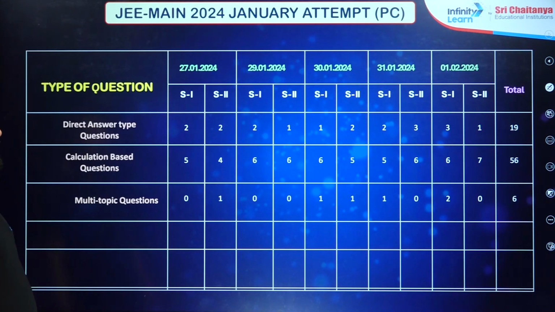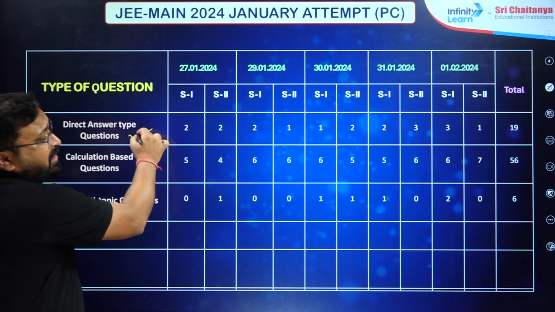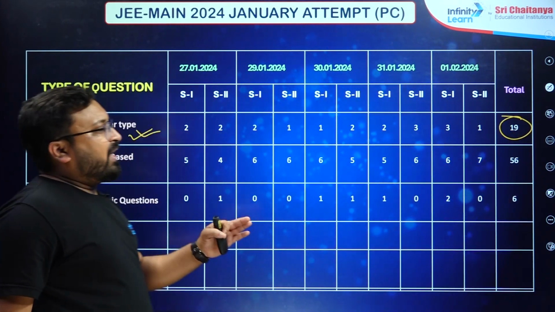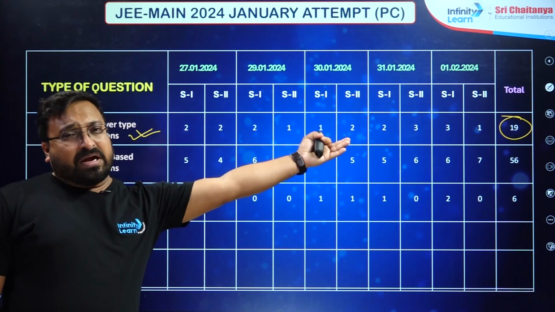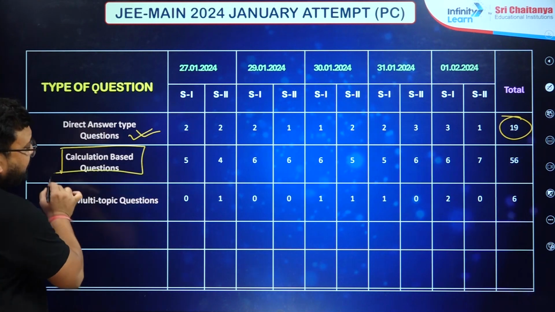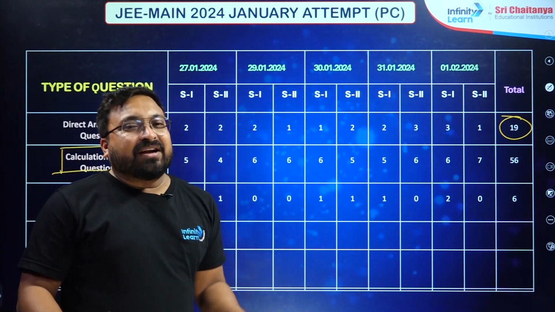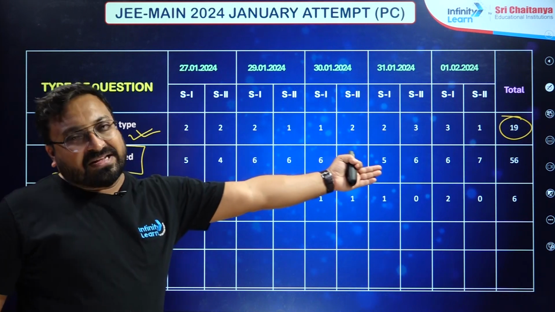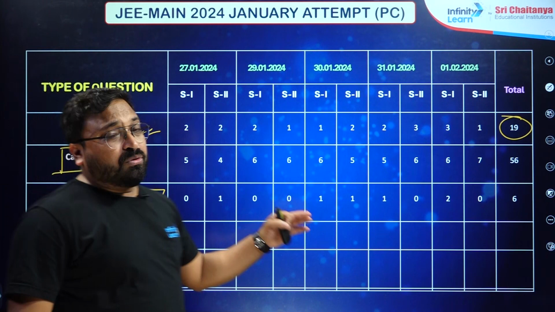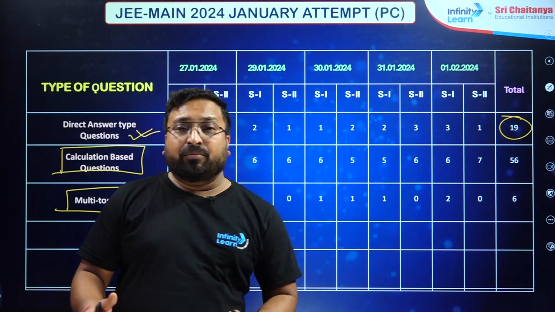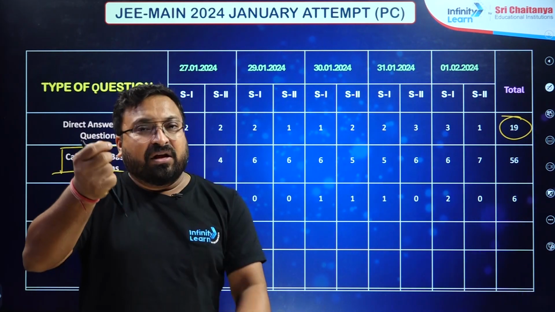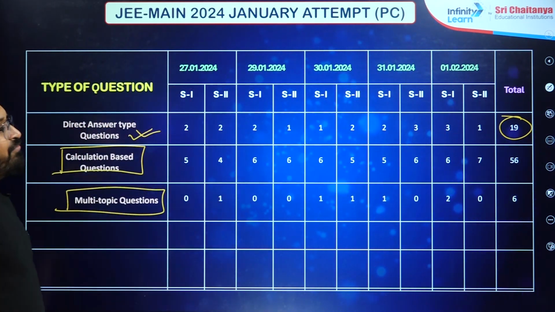And in physical chemistry you will also find a lot of direct answer type, theoretical questions. Even if you are good with concepts, you can answer those directly in very little time. Of course, this is physical chemistry, so as usual calculation based questions are the maximum, and interrelated, multi-topic questions were also a good number. Six questions were asked where concepts were mixed into one question. So this is physical chemistry.